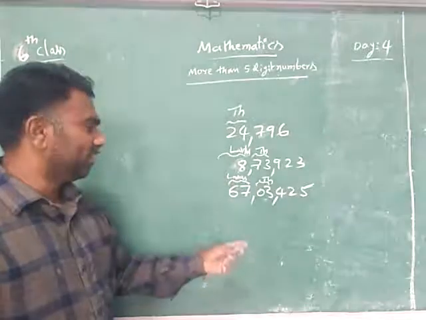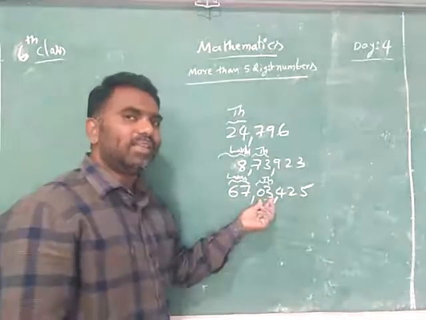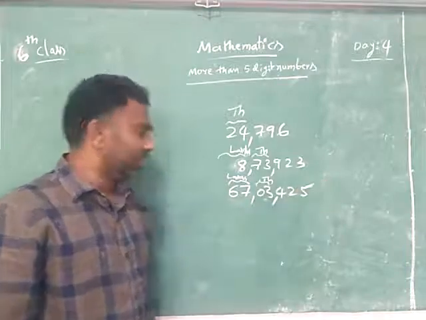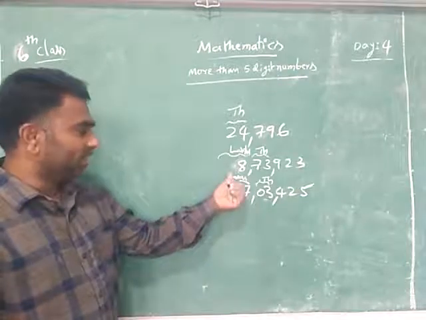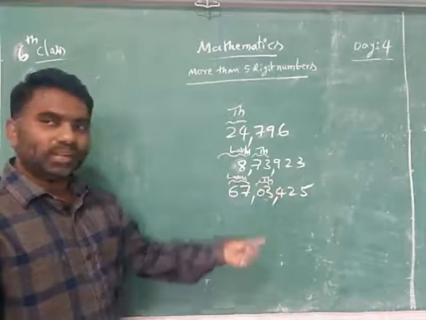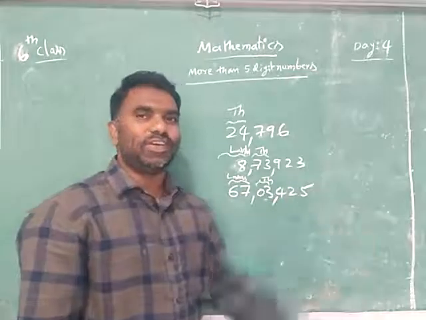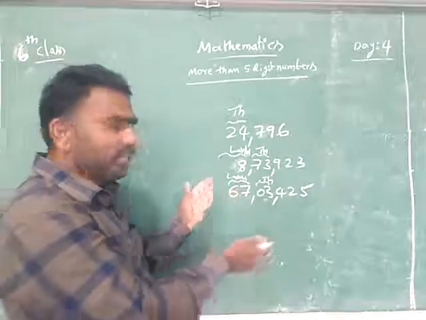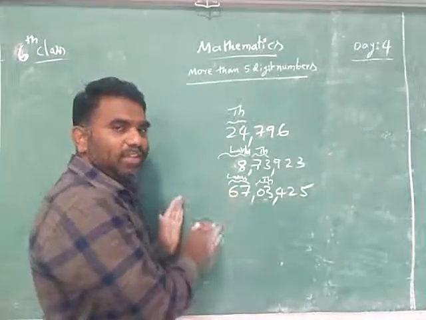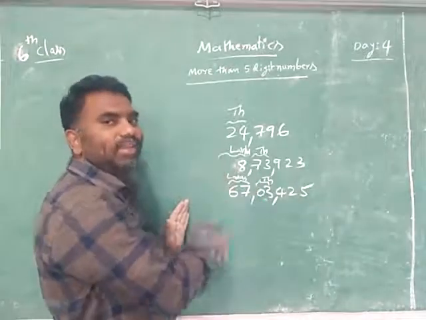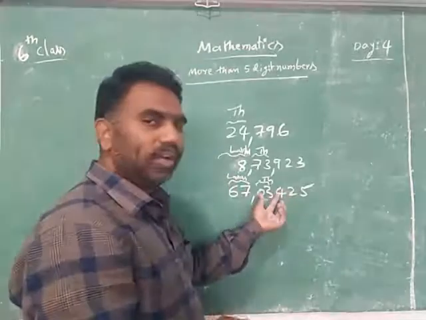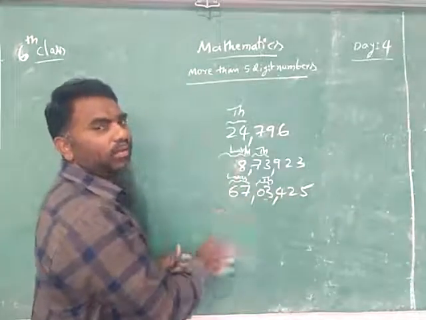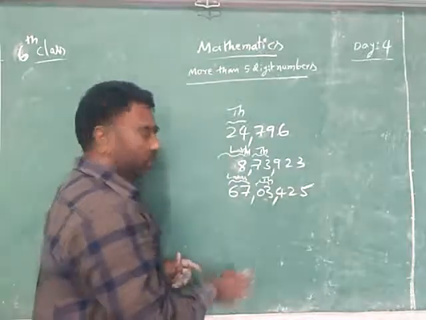67 lakhs. What is here? Only 3 is there. 3,425. 67 lakhs. 3,425. Simple way: when you are increasing the digits, you take that as another slot. Up to here, the thousand slot. Then another 2 digits, what do you take? The lakhs slot. Then you can read easily.